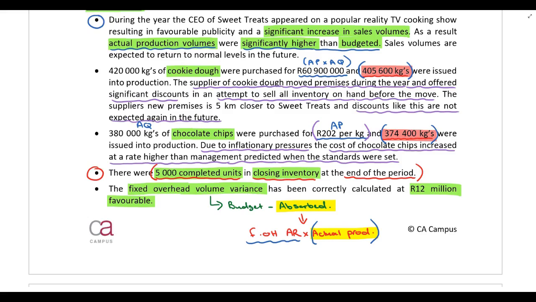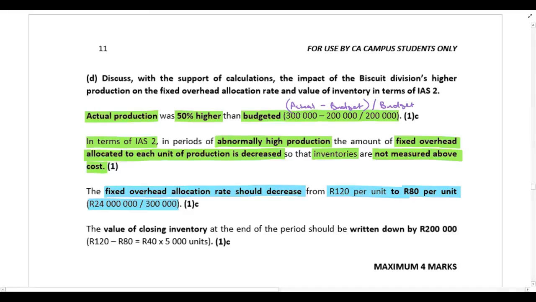So that means we need to write down the value of inventory by 40 Rand, the difference between the 120 Rand, which is what it's currently valued at, and the 80 Rand, which is what it should be valued at. So the value of closing inventory at the end of the period should be written down by 200,000 Rand. How did I calculate that 200,000 Rand?